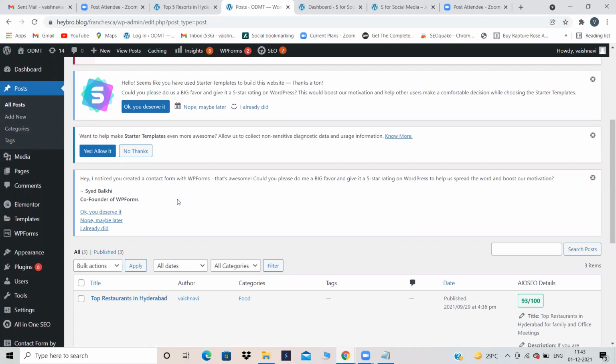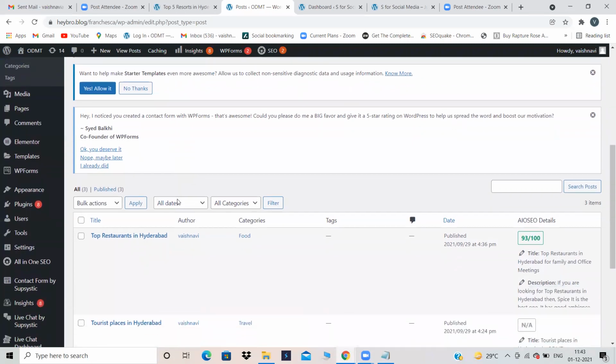When you do on-page SEO, you have to do this on-page SEO for each and every page in your website, no matter if it is a page or a post or a product or whatever it is. You have to do it for everything. I am telling only for one particular thing, but you have to do it for each and every page and post in your website. Now, I am doing on-page SEO for a particular blog called Top Resorts in Hyderabad.